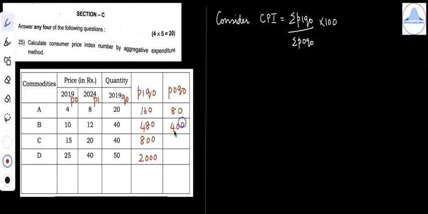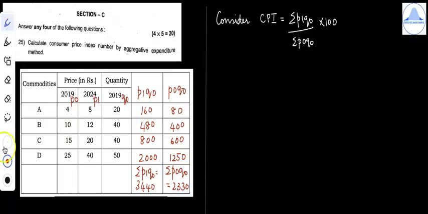Next is 400, 600, 1250. So summation P1 Q0 is 3440, and similarly summation P0 Q0 is 2330.